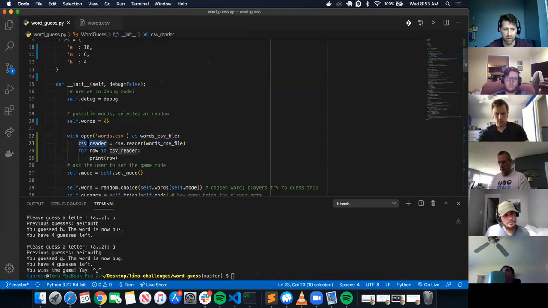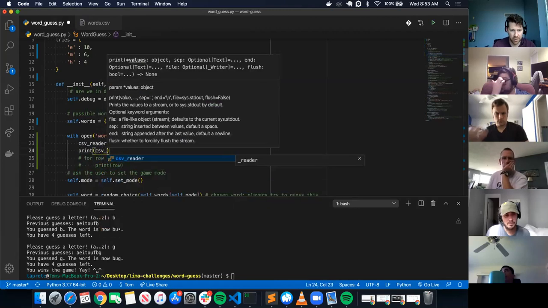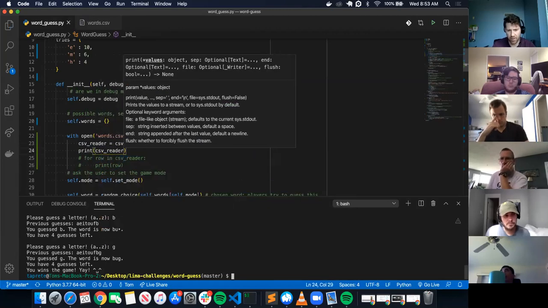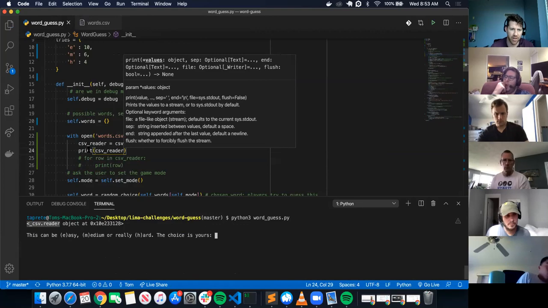I'm assigning that to a variable called csv_reader, which is literally just a reader object. So if I print csv_reader and run this, it's just this reader object, and then it executes the application normally.